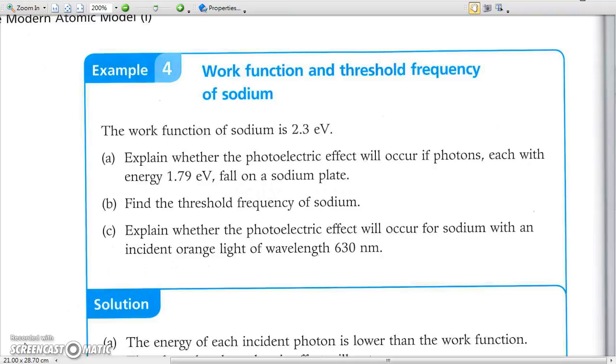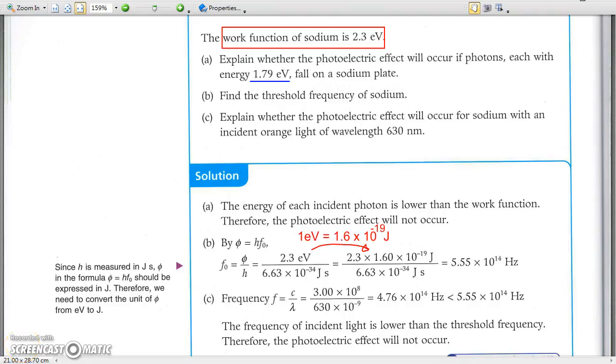When the energy of the incident photon is smaller than the work function of the metal surface, there is no photoelectric effect. Energy expressed in electron volts can be converted to energy in joules by multiplying by 1.6 times 10 to the power negative 19. Remember, all energy units should be consistent in a formula when doing calculations.